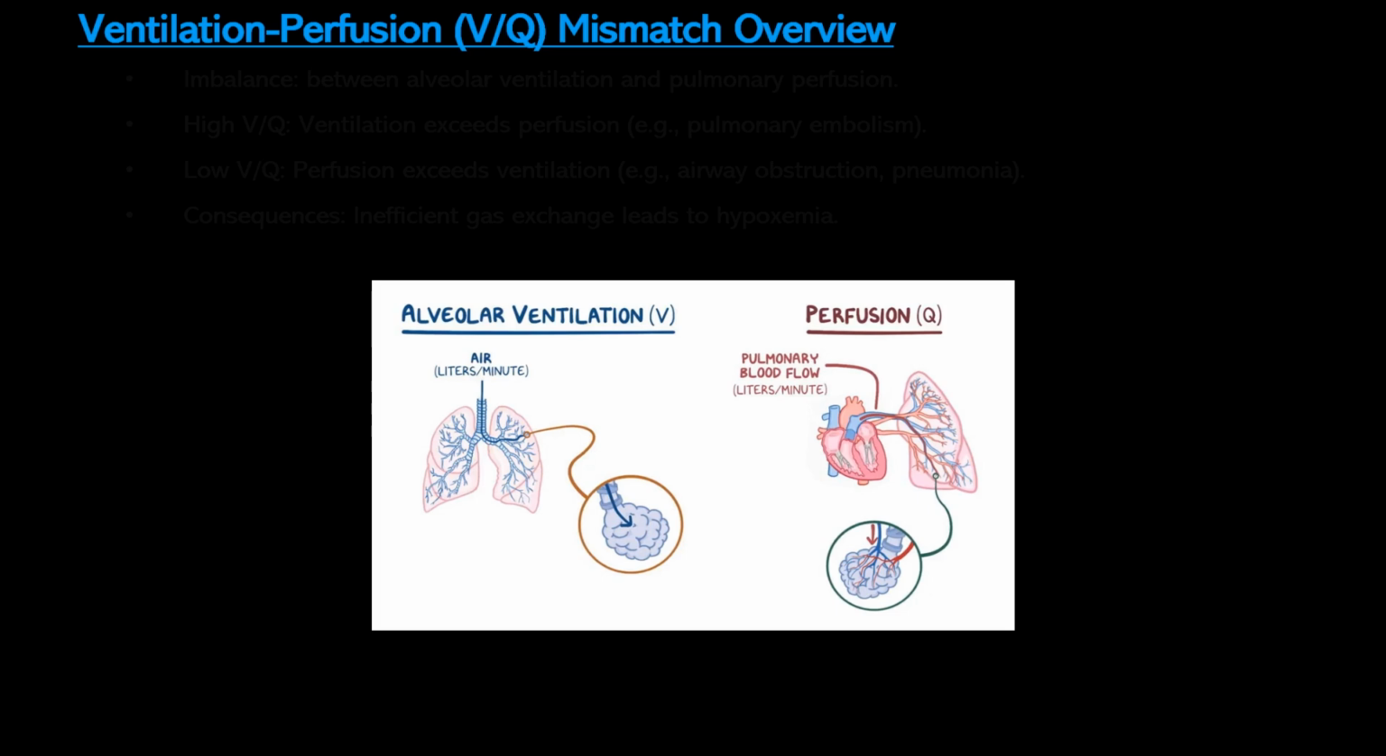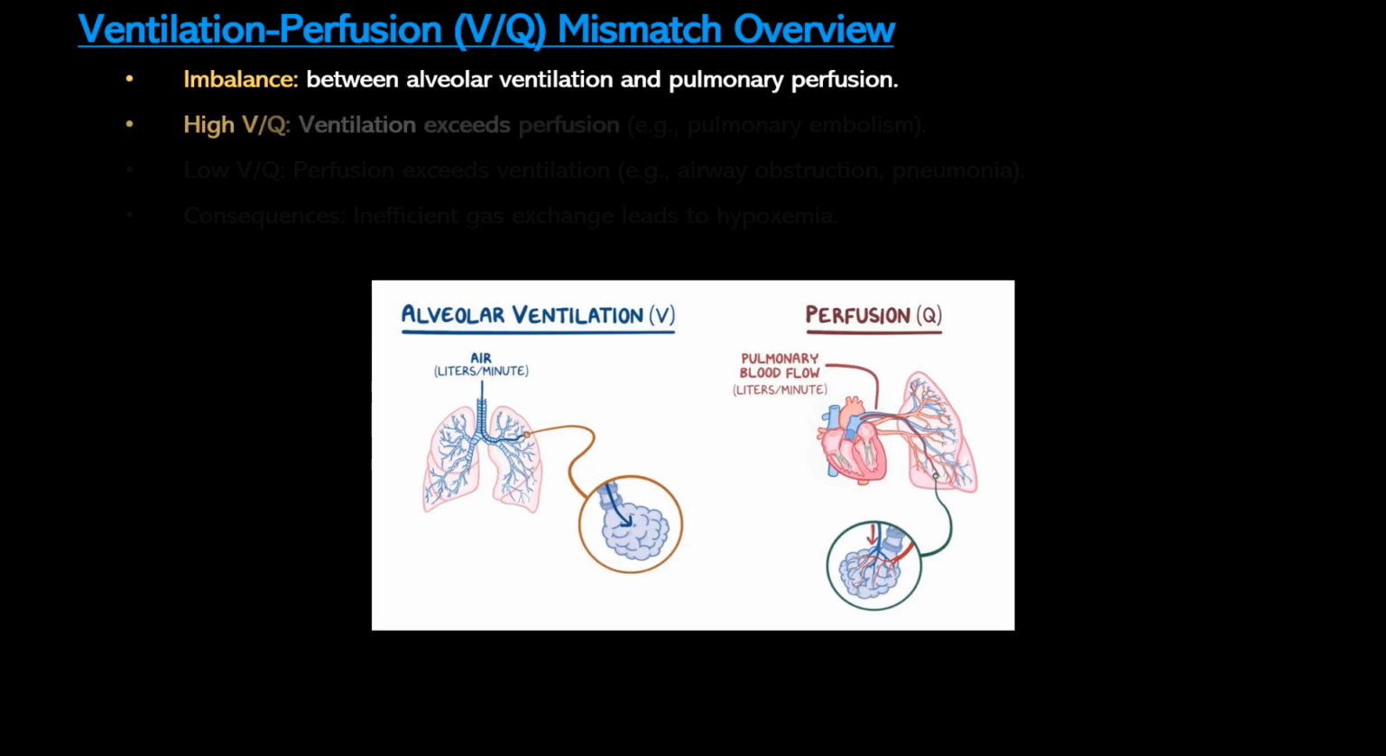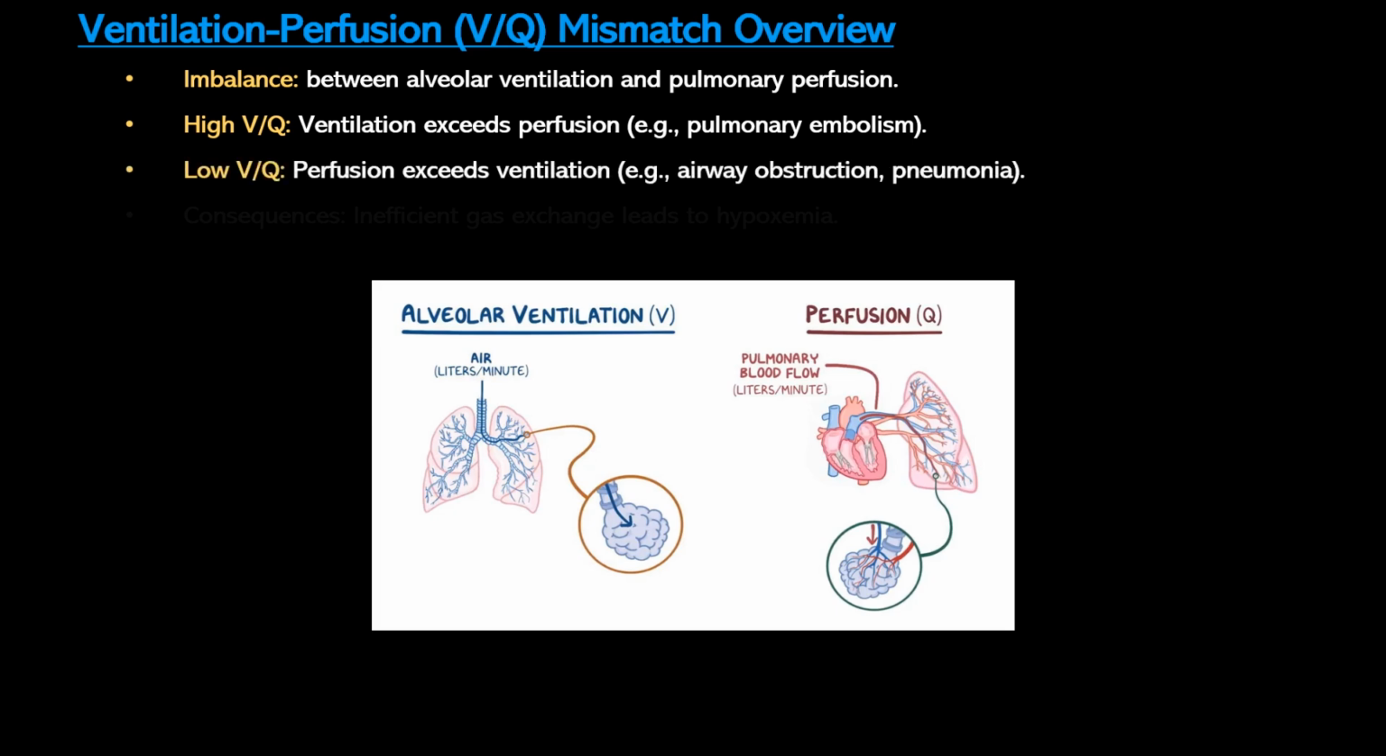Ventilation perfusion mismatch occurs when there's an imbalance between the air reaching the alveoli and the blood reaching those alveoli via the pulmonary capillaries. A high VQ mismatch happens when ventilation exceeds perfusion, as in pulmonary embolism, where a blood clot blocks blood flow to the alveoli. Even though air reaches the alveoli, oxygen cannot enter the bloodstream due to inadequate blood flow. A low VQ mismatch occurs when perfusion exceeds ventilation. Now, this is often seen in airway obstruction, such as asthma or mucus plugging, and in pneumonia, where fluid and inflammation reduces airflow to the alveoli. Both types of mismatch lead to impaired gas exchange, which results in hypoxemia.